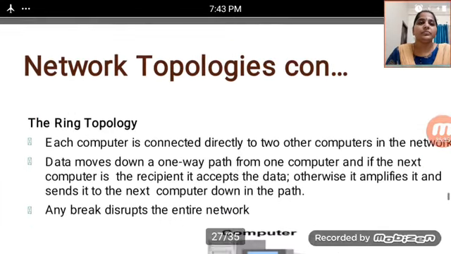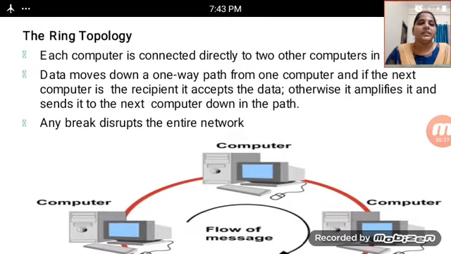After that, ring topology. In a ring topology, each computer is connected directly to other computers. Data moves down a one-way path from one computer to the next. If the next computer is the recipient, it accepts the data. Otherwise, it passes it on and sends it to the next computer down the path. This is about a ring topology.